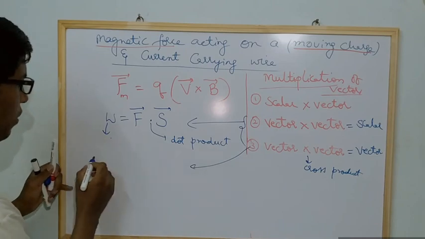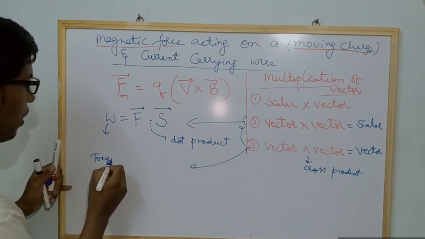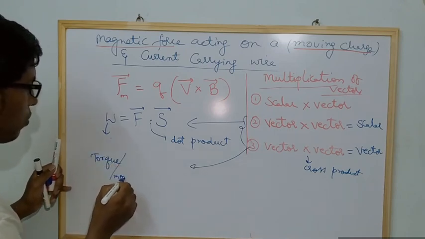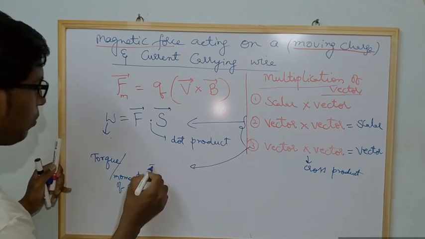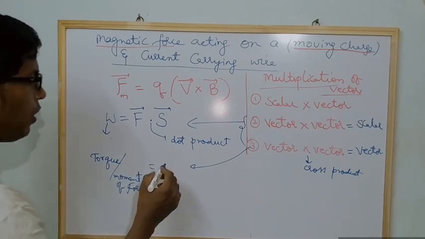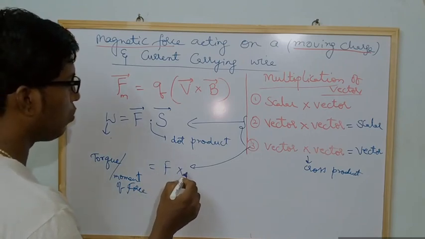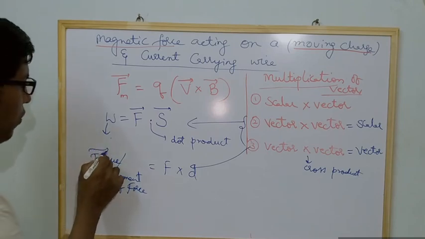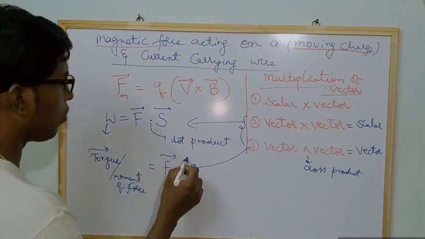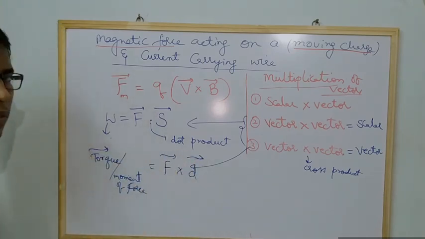So for this I will give one example, torque or moment of force. I think you have heard about these terms. So we know what the formula is: force into displacement or distance. So here torque is a vector quantity, force is a vector quantity, and displacement is also a vector quantity.